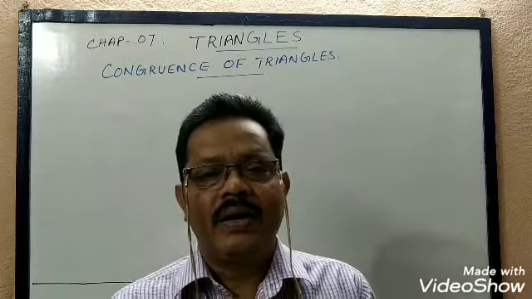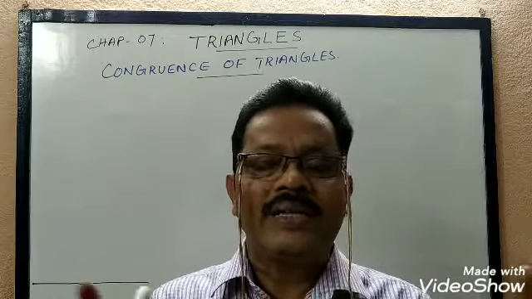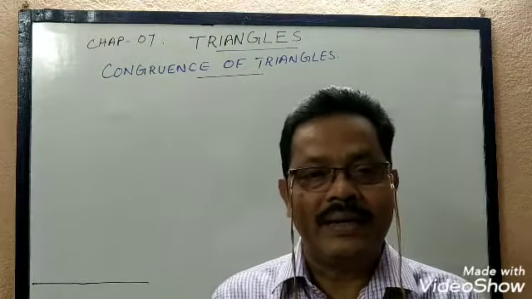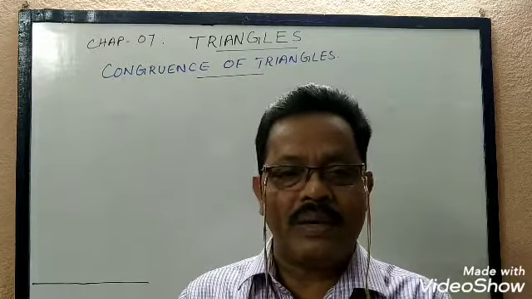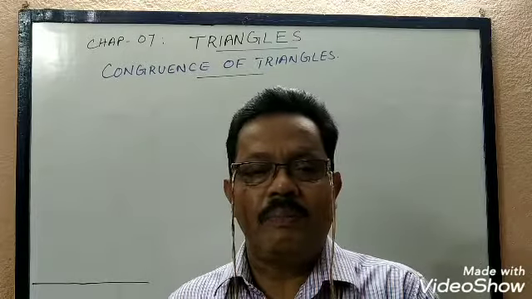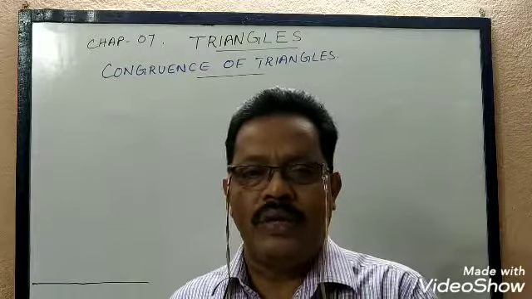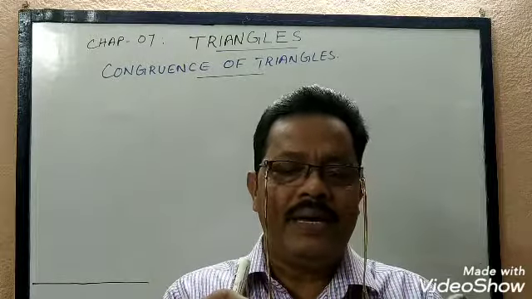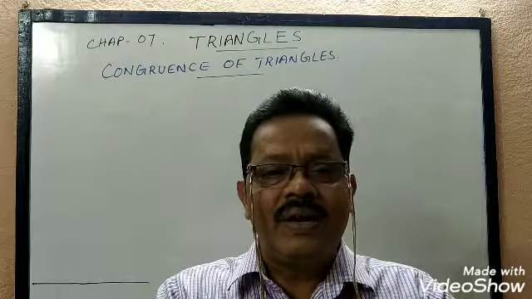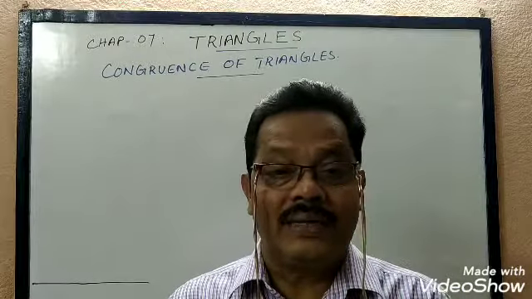Now let us think. What is the condition for two line segments to be congruent? Two line segments congruent होने के लिए क्या condition हो सकता है? If they have the same length, na? Line segment AB and line segment PQ. Line segment AB is 7 centimeter. Line segment PQ is also 7 centimeter. If you think that line segment PQ is kept over line segment AB, then P will fall on A and Q will fall on B. That is, they will exactly cover. So two line segments are congruent if they have the same length.